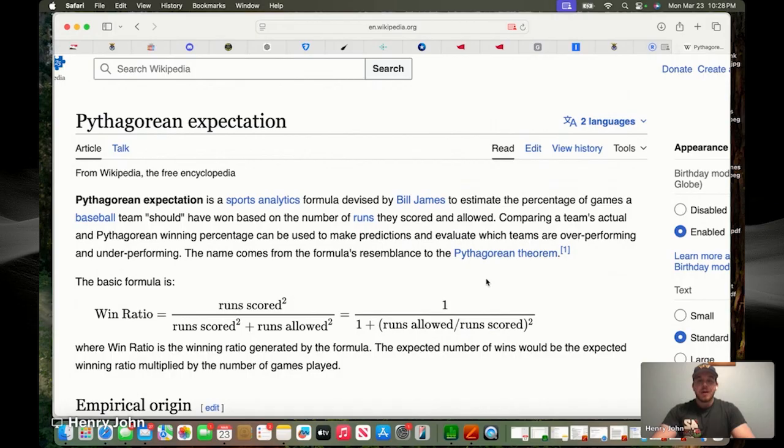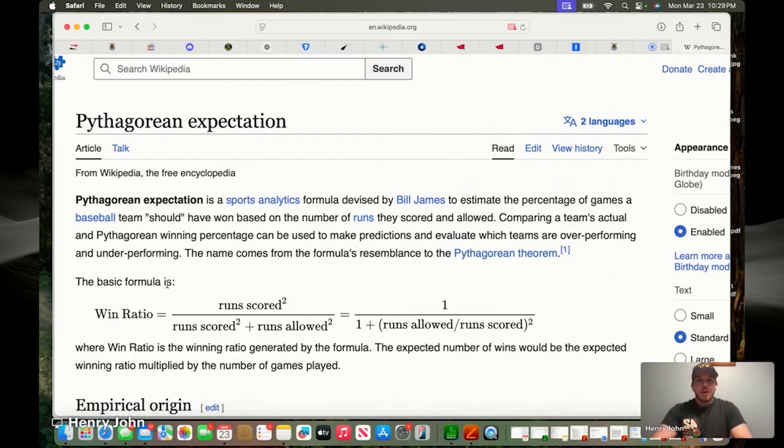But comparing, as it says here, a team's actual and Pythagorean winning percentage can be used to make predictions and evaluate teams who are overperforming and underperforming. The name of the formula is because it resembles the old a squared plus b squared equals c squared. So this is the formula here, just in its base form. You see the squared exponent on the runs scored and runs allowed.